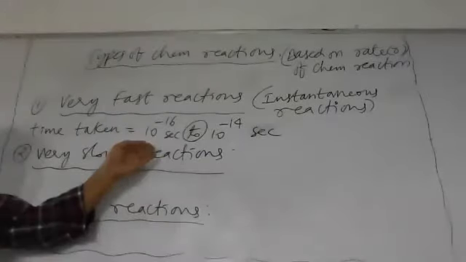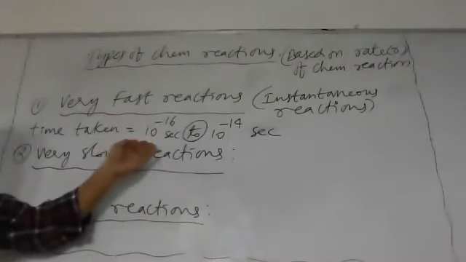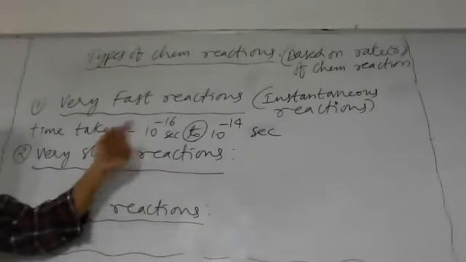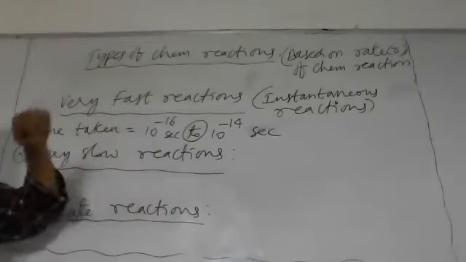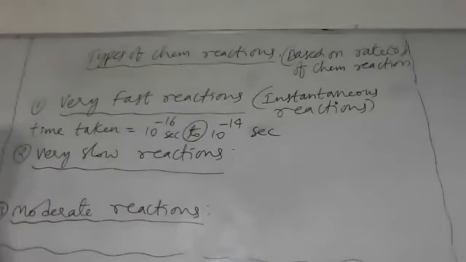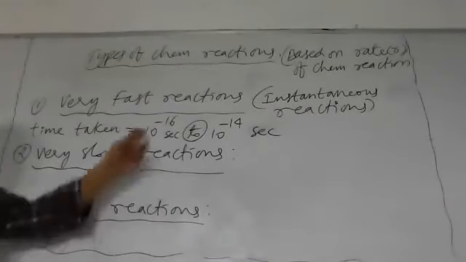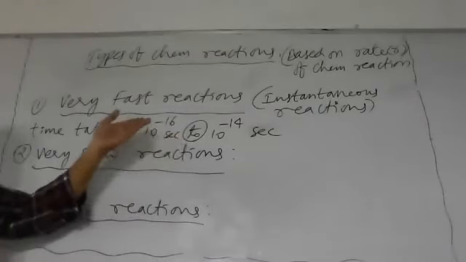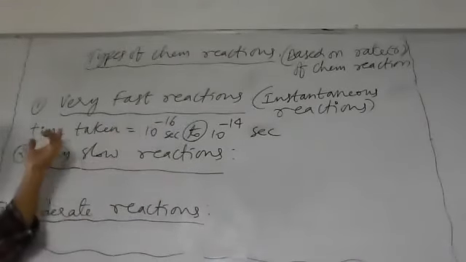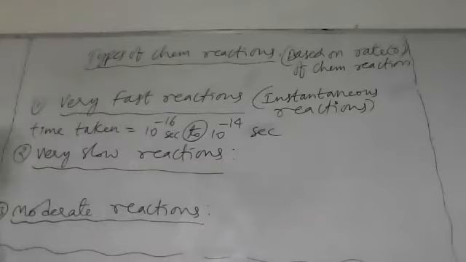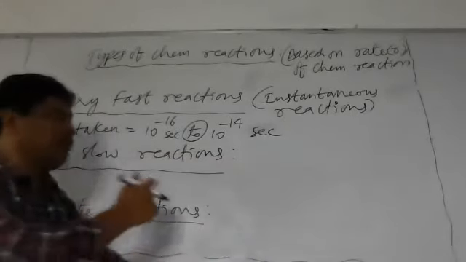10 power minus 16 means what? 1 by 10 power 16 seconds. So in 1 second, 10 power 16 parts pass. 1 second by 10 power 16. Very little time. Within this small time only, the reaction completes. This is called an instantaneous reaction or very fast reaction.